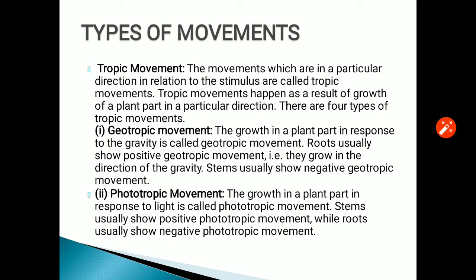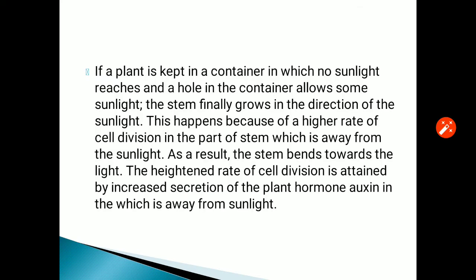Tropic movements are in a particular direction in relation to the stimulus. Tropic movements happen as a result of growth of a plant part in a particular direction, and there are four major types: the geotropic movements for gravity, phototropic movements in response to light. Now let's discuss these movements.